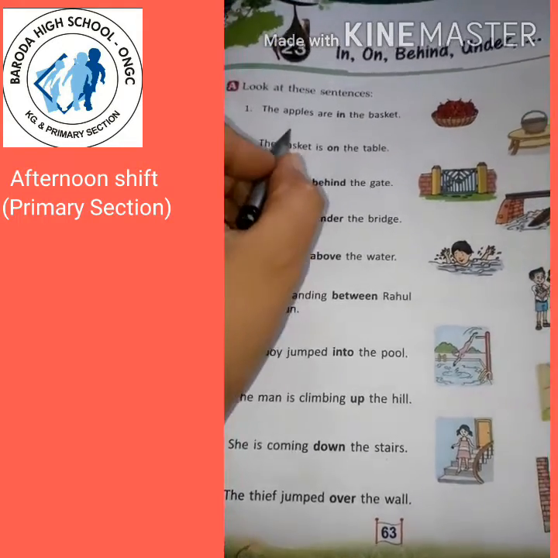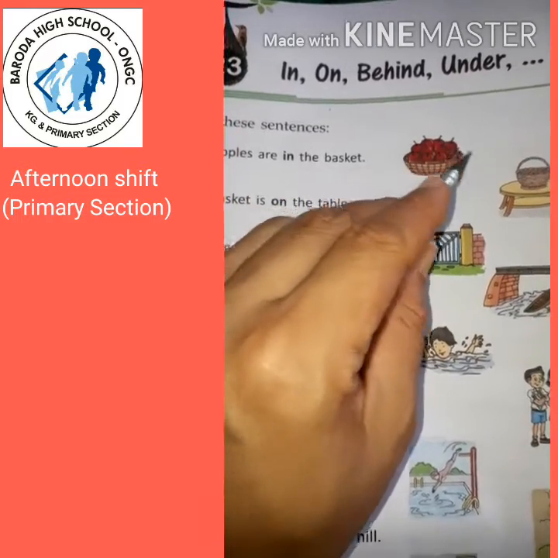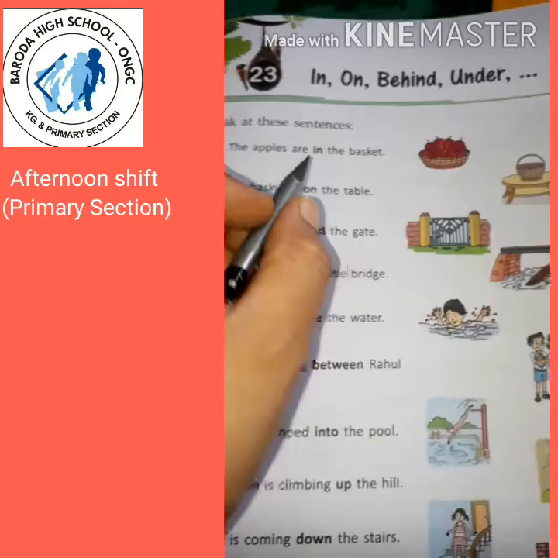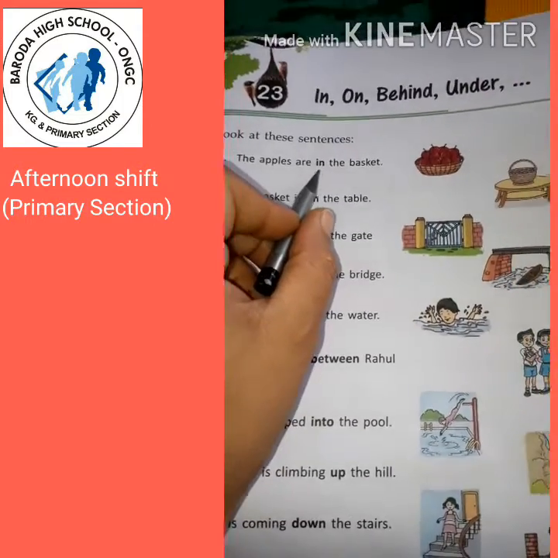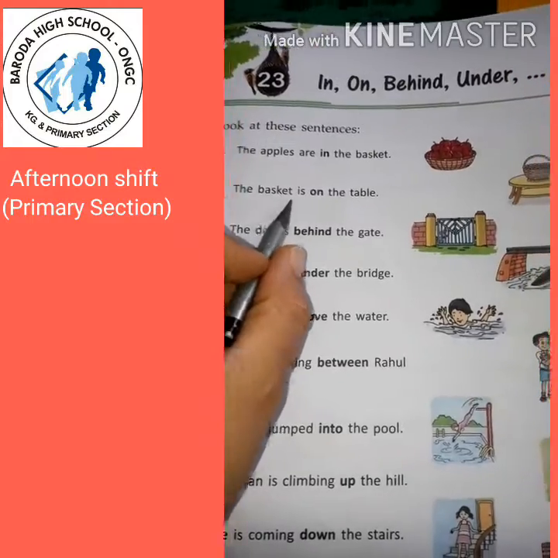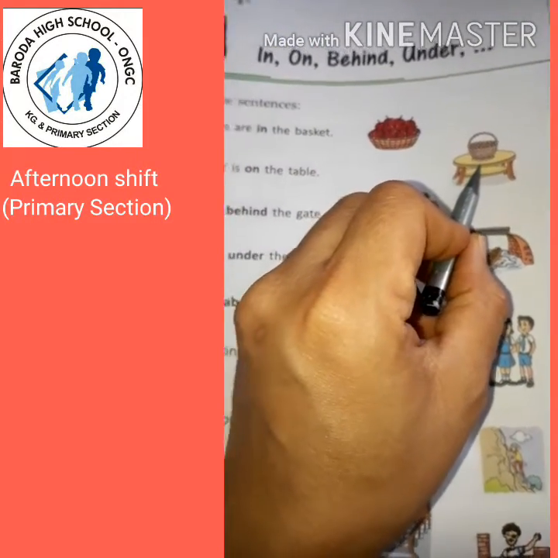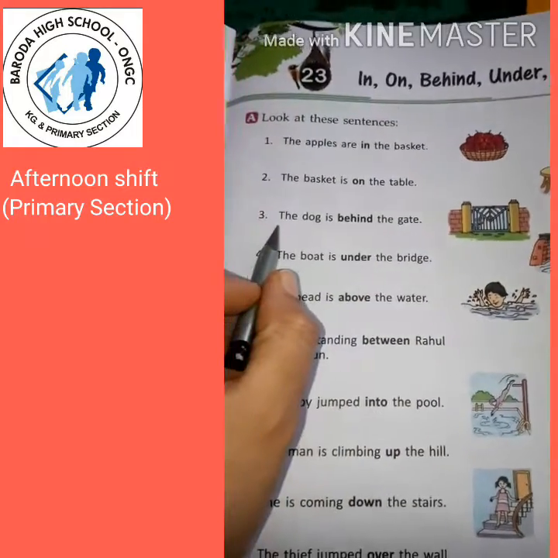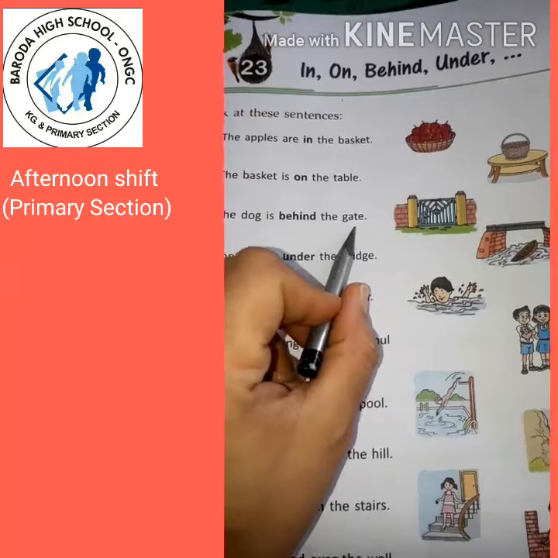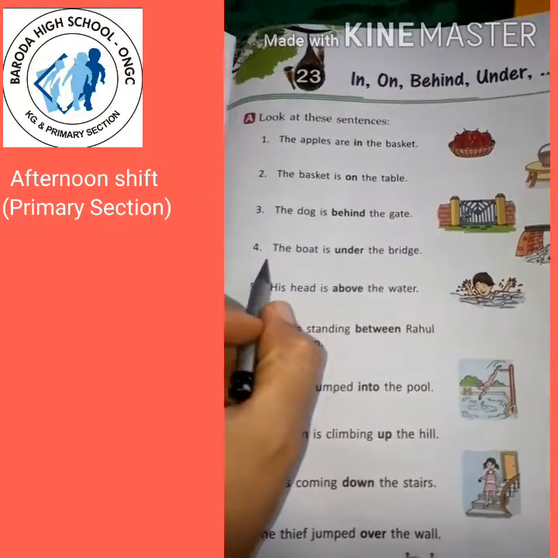First, the apples are in the basket. Here you can see that apples are in the basket. So here "in" is used, right? Then second sentence, the basket is on the table. Here see, this basket is on the table. Third, the dog is behind the gate. Here the dog is behind this gate.